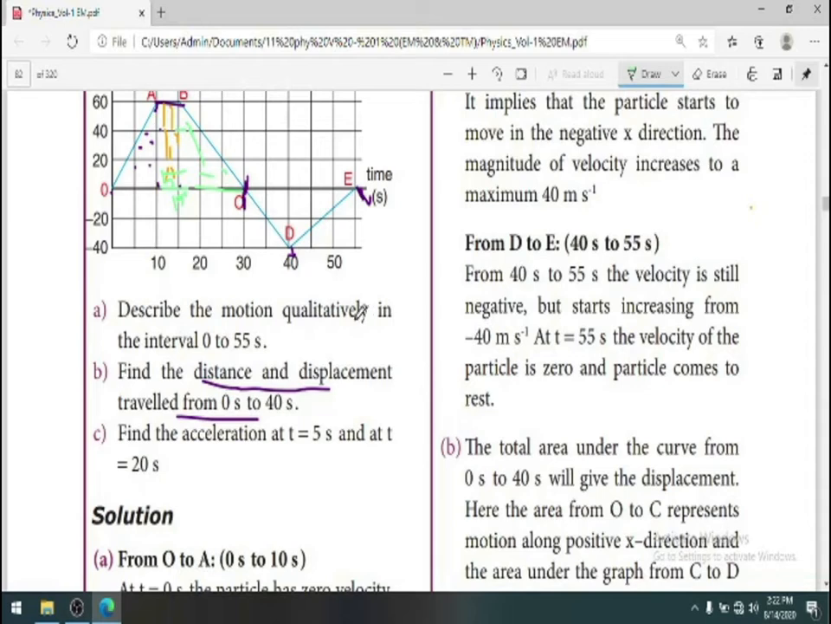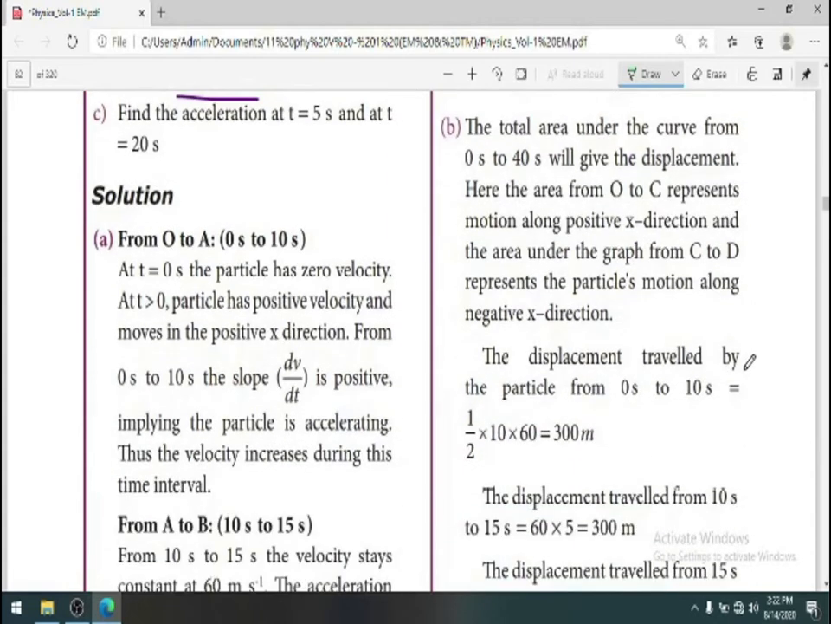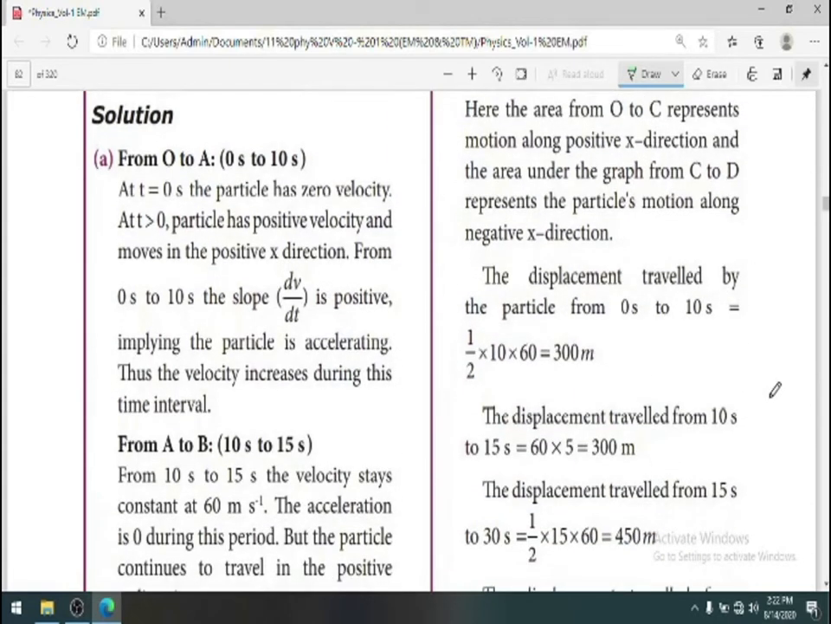300 meter. So let me draw the diagram accordingly. From 10 second to 15 second, it is going to be a rectangular shape. So this is a rectangle. The portion of the graph is 5 and this is 60 as per the information from the figure. Okay, that is why we are getting 300 meter.